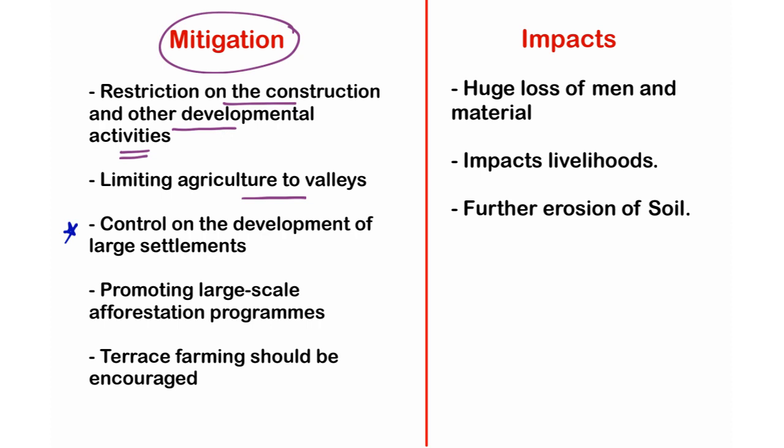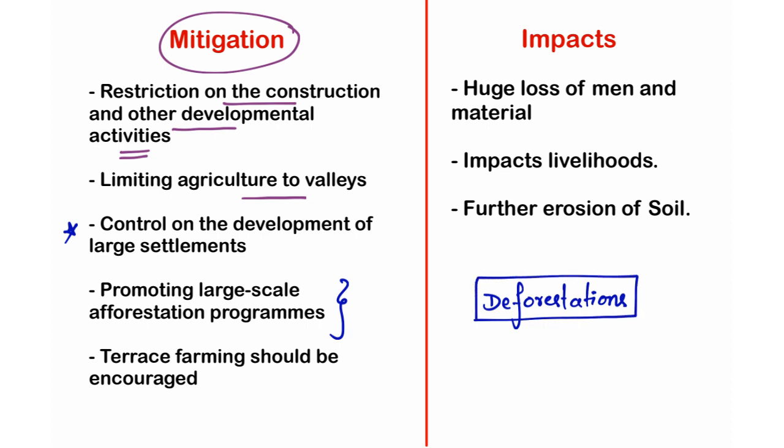And the next point, promoting large-scale afforestation programs. I already told you, deforestation and the lack of vegetation on the slopes actually cause many landslides and landslips, because the land loses its withholding capacity of soil or rocks in the absence of flora or thick vegetation. So by promoting afforestation programs, we can easily mitigate these landslides and landslips.